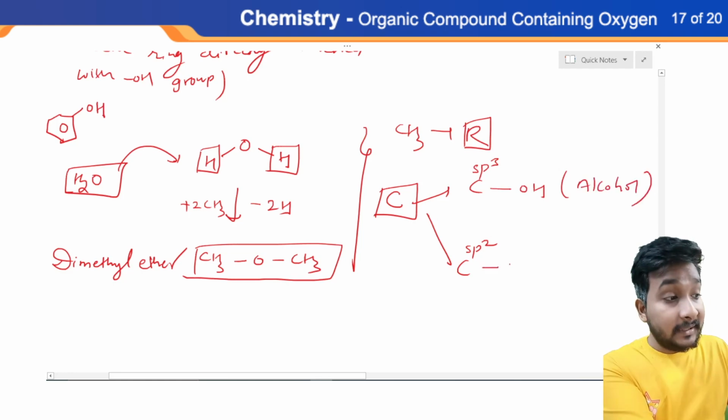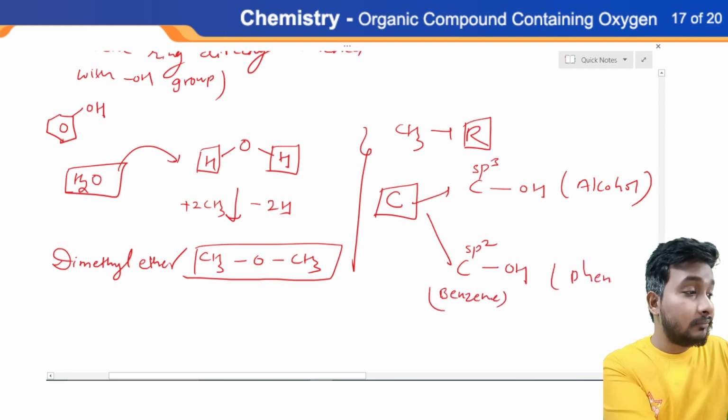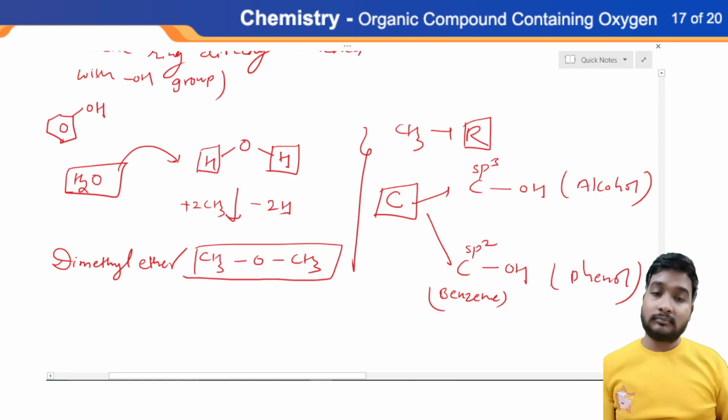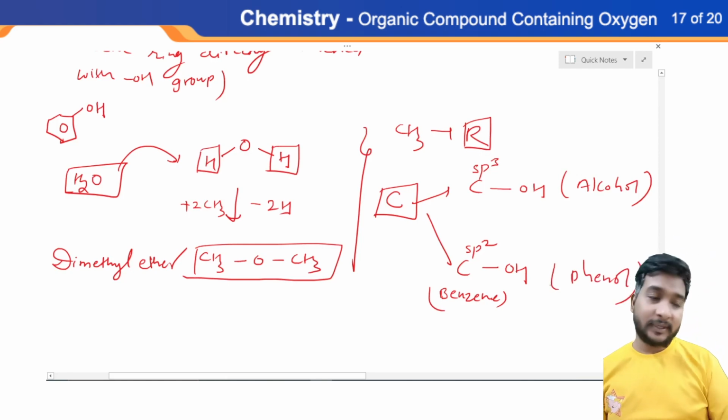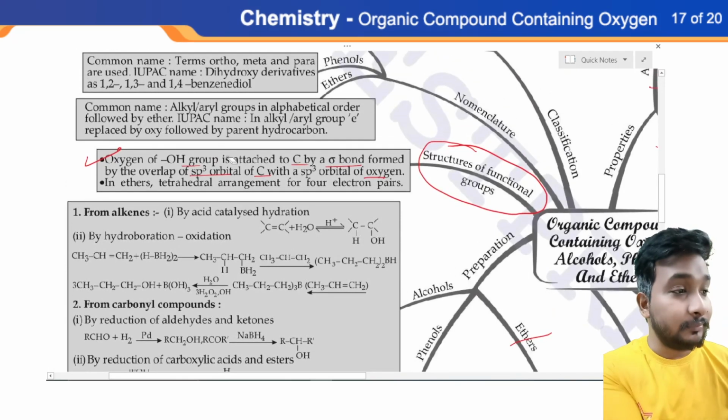But if OH is connected with sp2 hybridized carbon of benzene, then it should be your phenol. Simple thing. Okay. So I hope this point is clear to you.